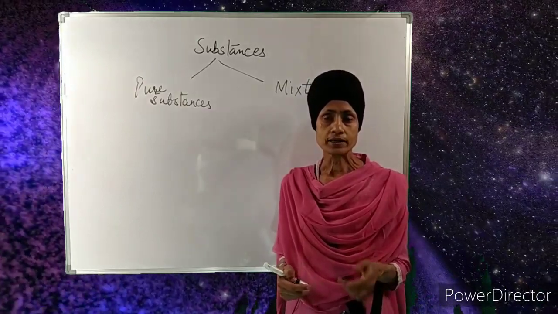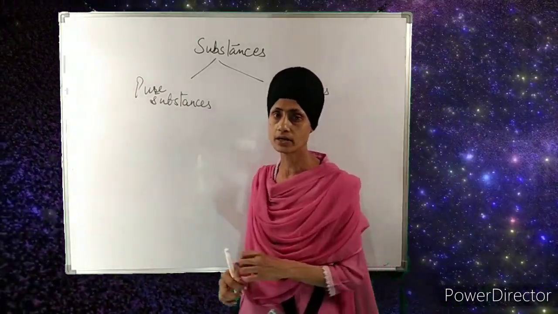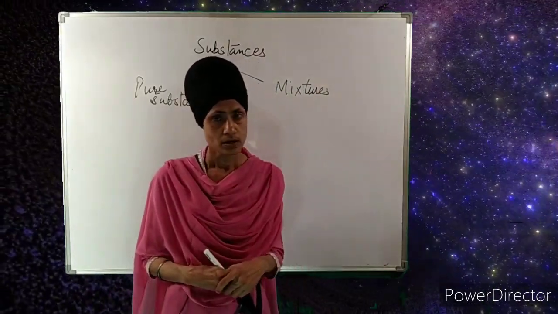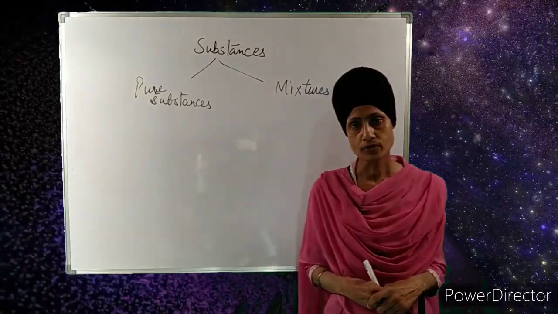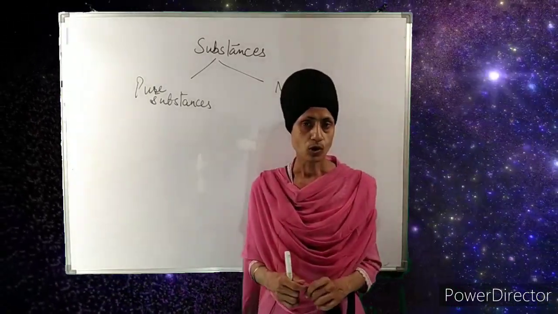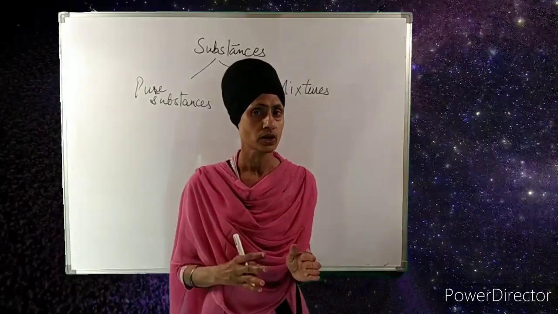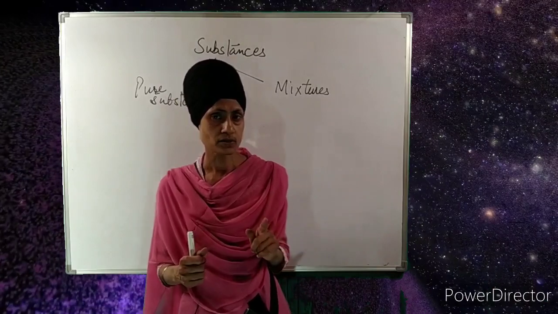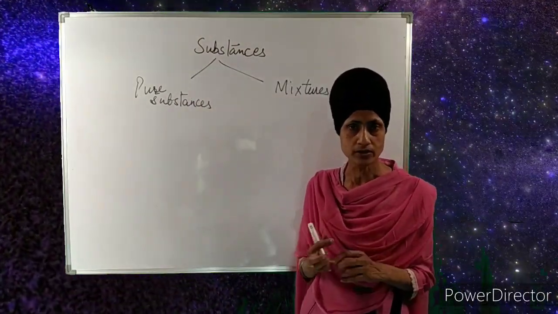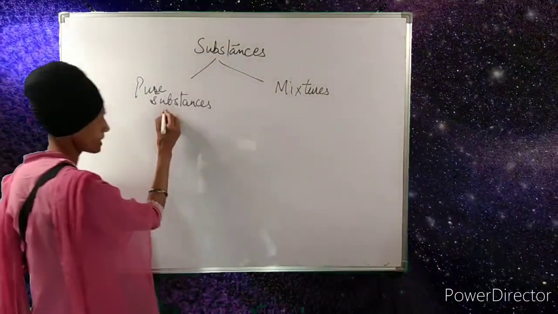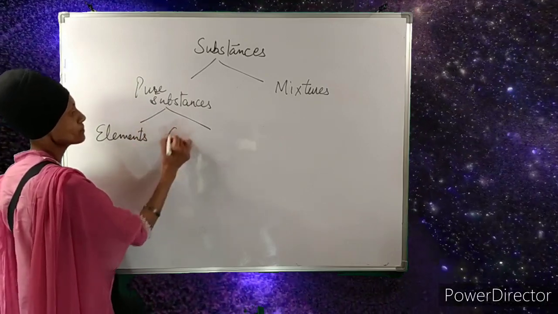In general, in our daily life, when we talk about pure substances, we say that a substance which is not containing any kind of adulteration is a pure substance. But in chemistry, a pure substance is that substance which is made up of a single type of particles, or in other words, a substance which is made up of all similar particles. So under the category of pure substances, further we can subcategorize it into two types, that is elements and compounds.